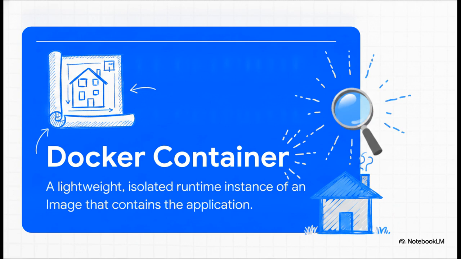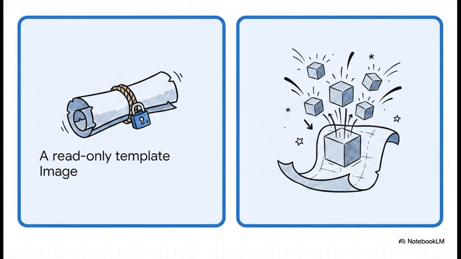Well, when you take that static blueprint and you tell Docker to actually run it, you get a Docker container. The container is the living, breathing, isolated runtime instance of that image. It is the actual physical house built from your blueprint. So, just to summarize the matchup here, an image is a read-only template that can't execute on its own, and you create it just once. A container is the active running instance that actually executes your application, and it has a read-write layer.